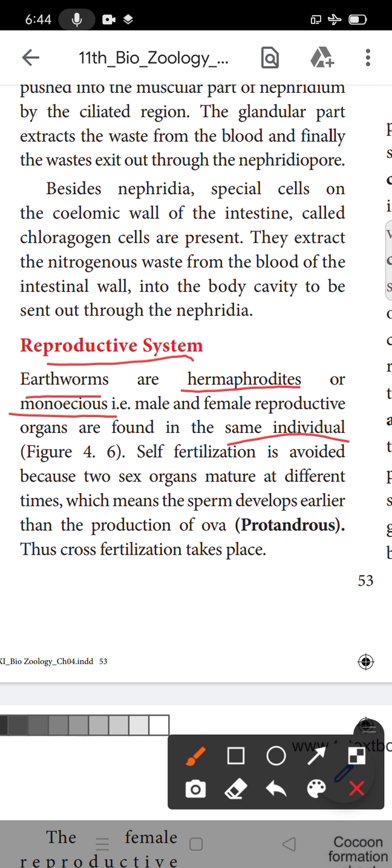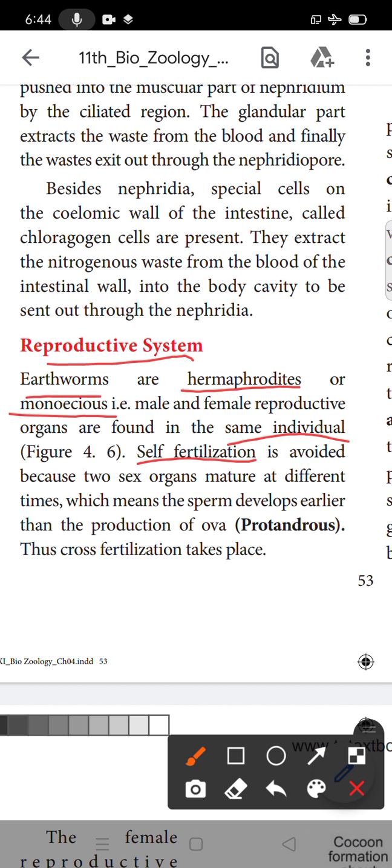So is self-fertilization possible, since male and female are in the same body? What is fertilization? Fertilization means the fusion of the male and female gamete. So self-fertilization means fusion of the male and female gametes of the same body.